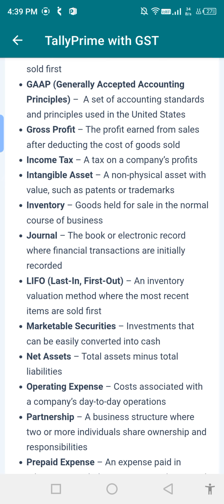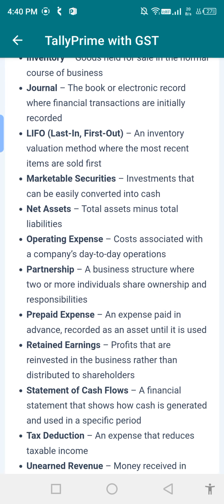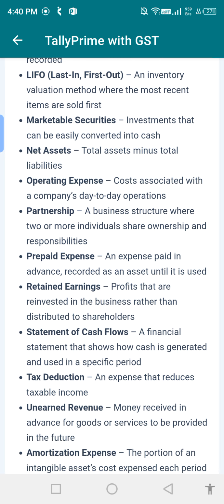Partnership: a business structure where two or more individuals are shareholders and responsible. Prepaid expense: expenses paid in advance and recorded as an asset. Retained earnings: profit generated by the business rather than distributed to shareholders.